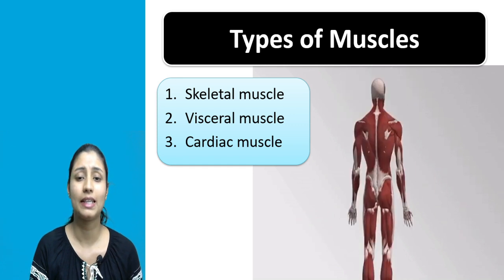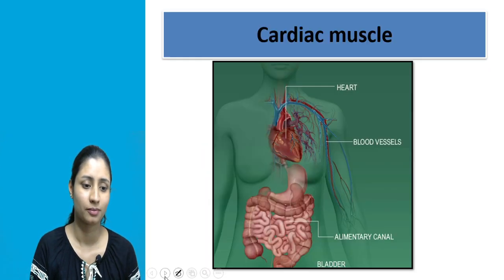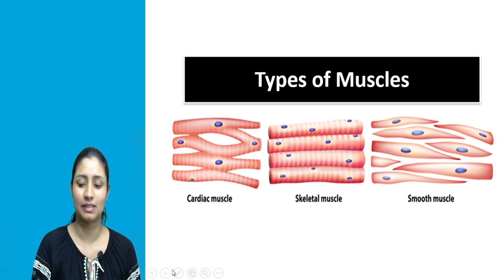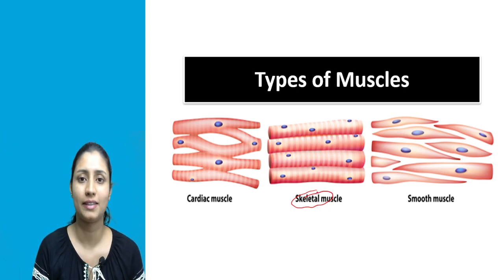Now we will see the detailed structure of these muscles, and we will start with the first one, that is skeletal muscle, the structure of skeletal muscle. Now look at this middle diagram. This one is the skeletal muscle.